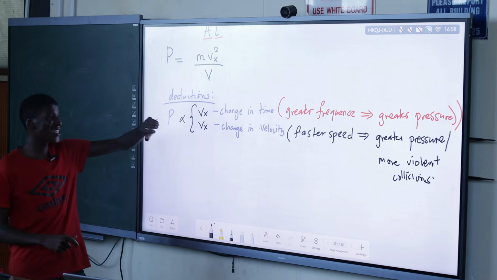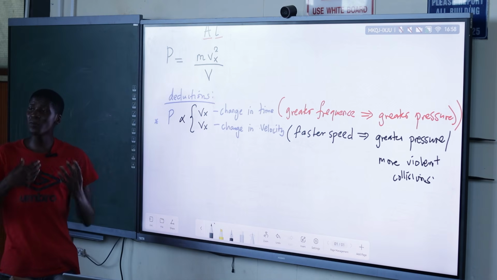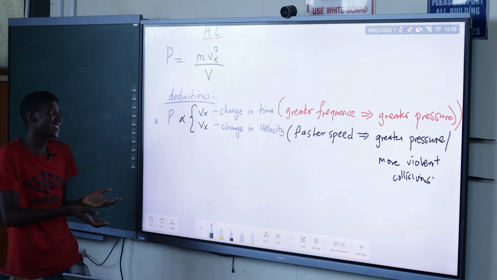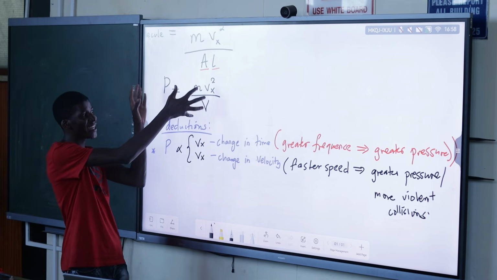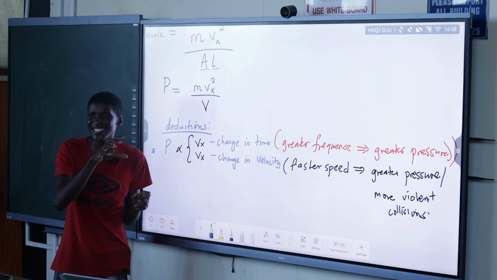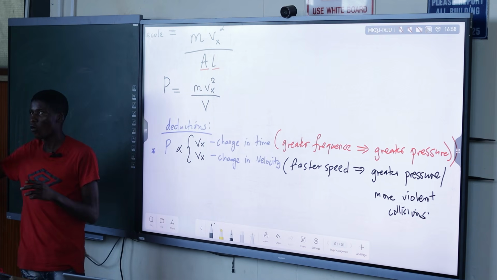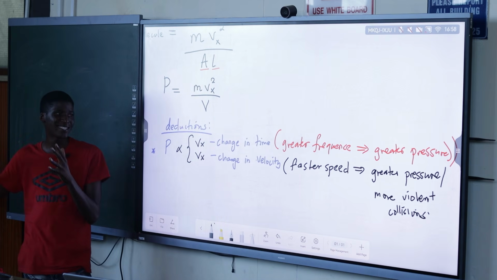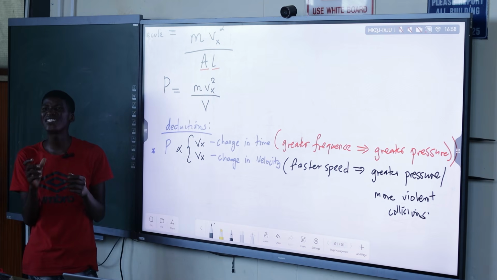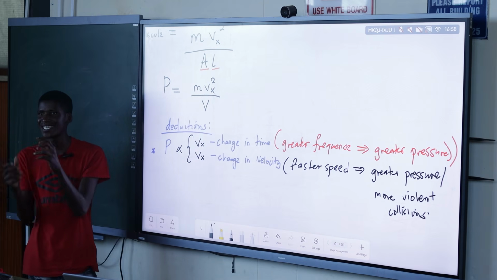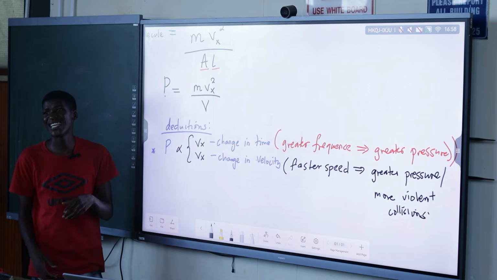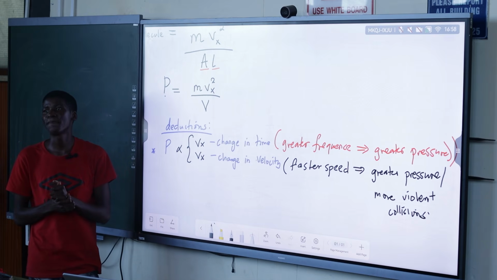So for this to be realistic, what must we do? We expand this pressure on one particle, we multiply with the number of particles, so that we can find the total pressure these particles exert, or experience.